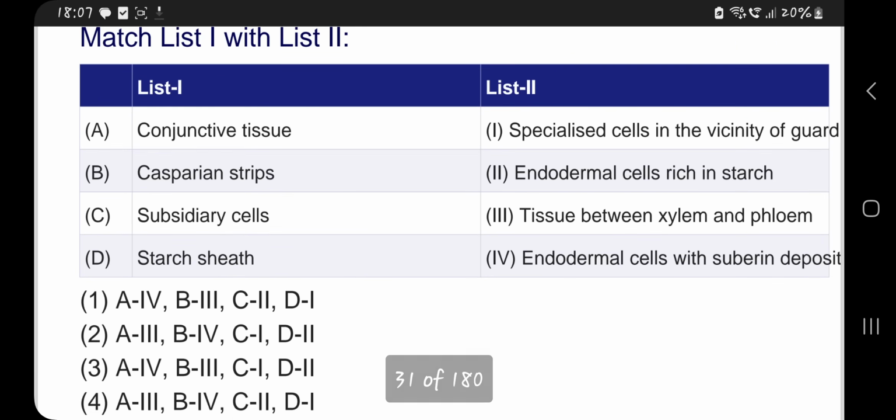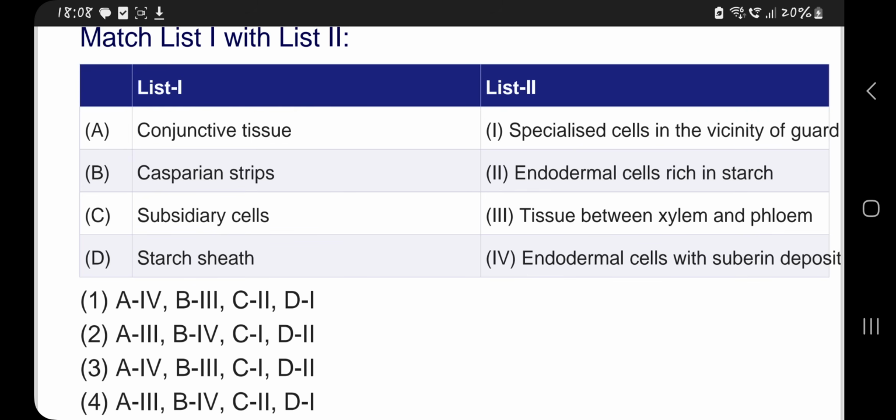Conjunctive tissue. So it is usually found in between the xylem and phloem of root. So that third option, A3, is correct. B, Casparian strips. It is seen in endodermal cells rich in starch. Subsidiary cells, specialized cells.